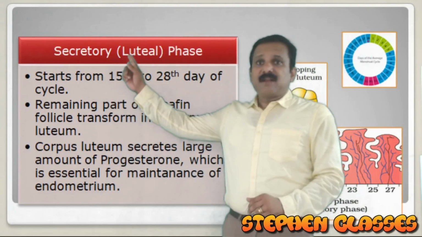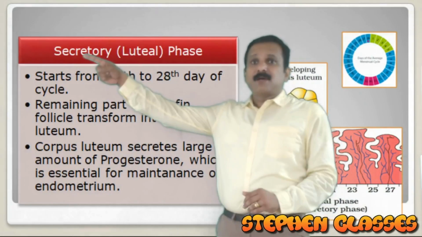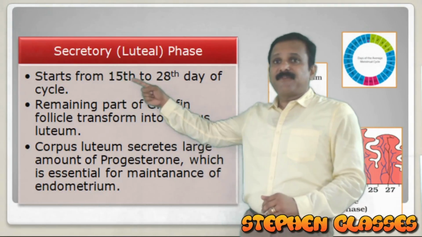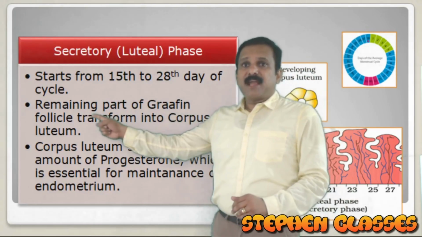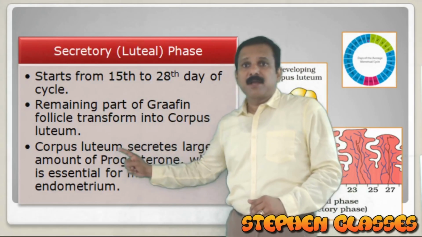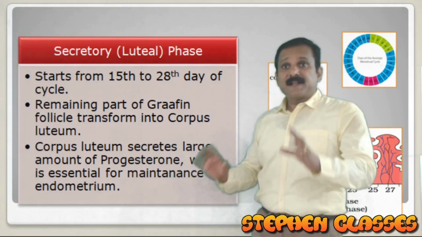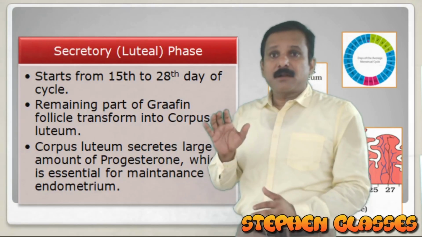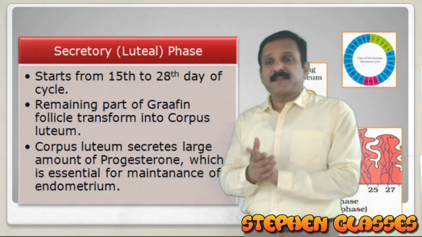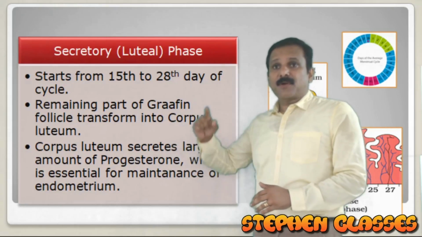Here in the explanation part you can see it. With respect to the ovary we call it the luteal phase, and with respect to the endometrial wall or uterus, we call it the secretory phase. So it is from 15 to 28. The remaining part of the Graafian follicle will transform into the corpus luteum. I have explained it now. Then the corpus luteum will begin to secrete progesterone. What is the role of progesterone? Progesterone is essential for the maintenance of the endometrium and maintenance of pregnancy. The health of the uterine wall is maintained by progesterone.